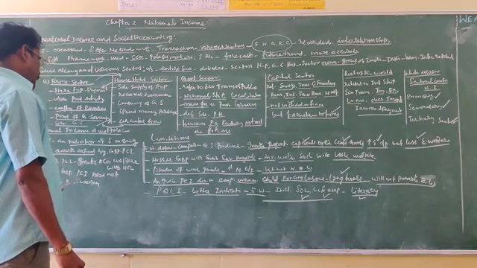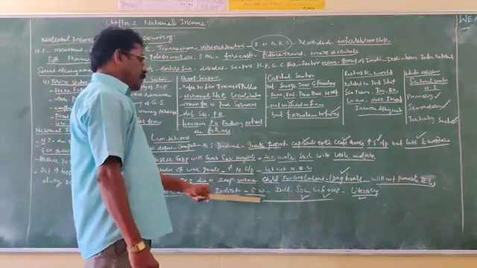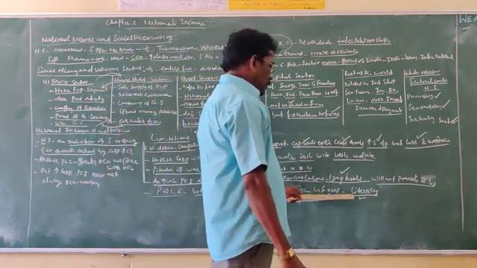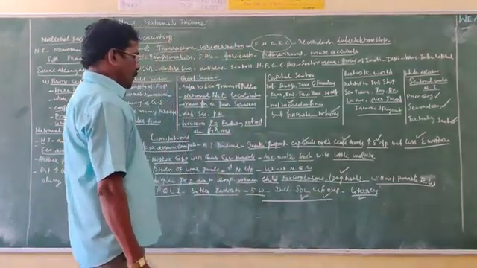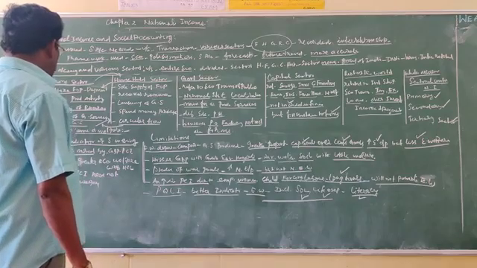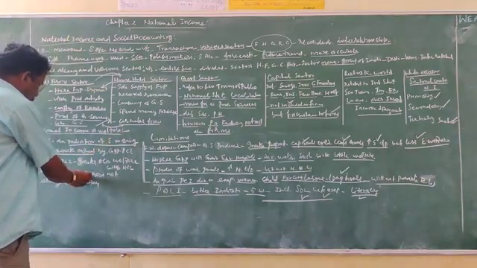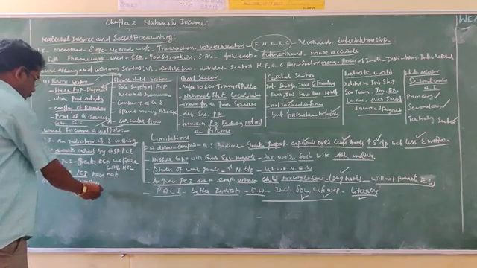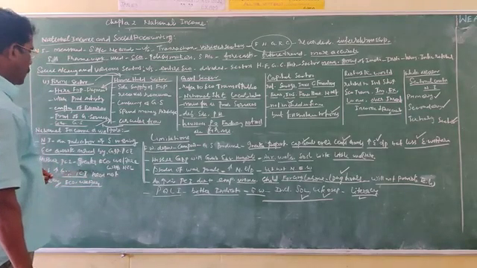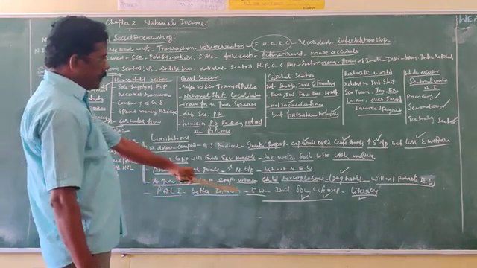So instead of taking GDP and per capita income as an indicator of economic welfare, we have to take PQLI as the better indicator because it includes standard of living, life expectancy at birth and literacy. So these are the limitations of national income and welfare. GDP and per capita income as indicators of economic welfare do not always give a correct result. So we have to take PQLI as a better indicator of economic welfare.